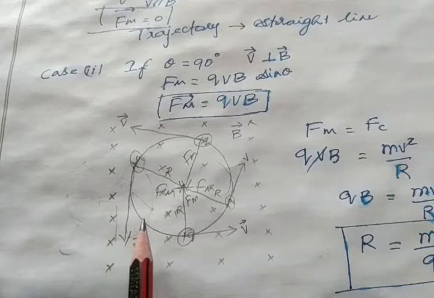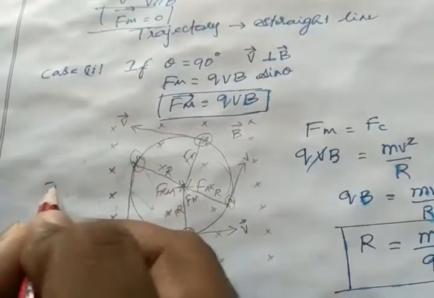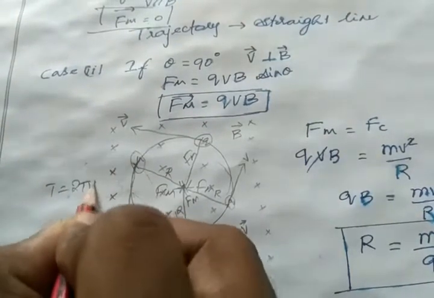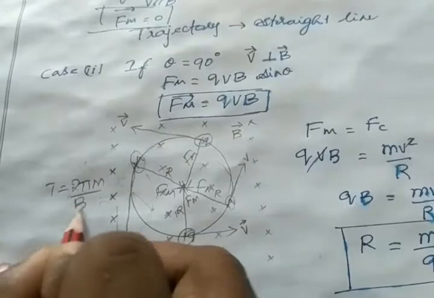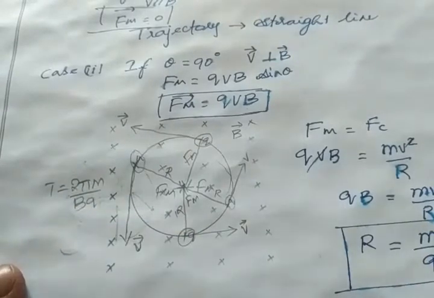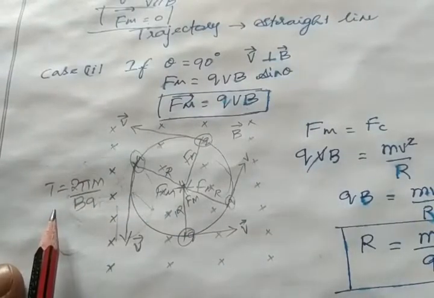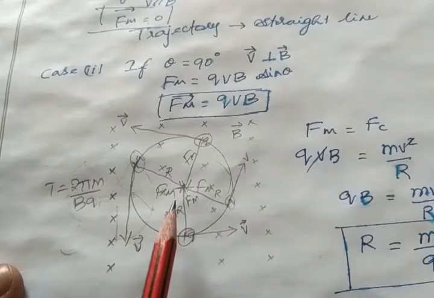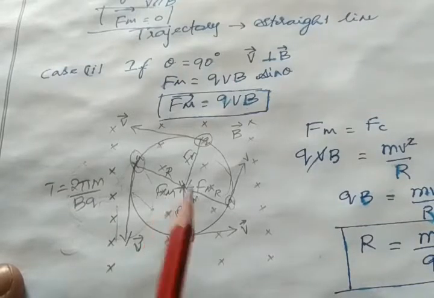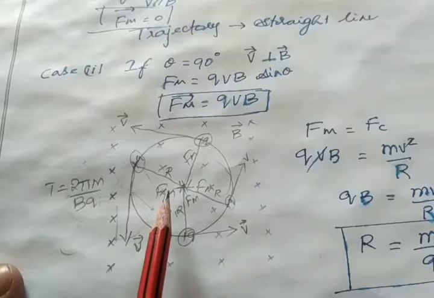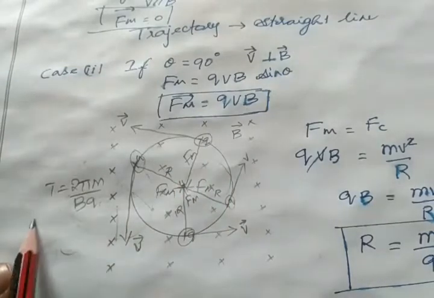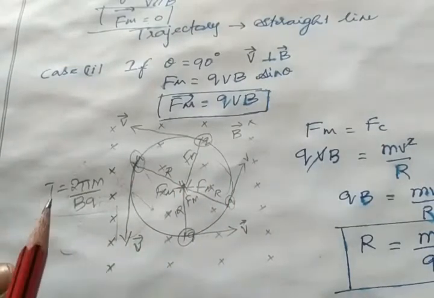So the time period which is spent by the electron inside the magnetic field, as we found already, T equals 2 pi m by bq. This is the time the electron spends inside the magnetic field.